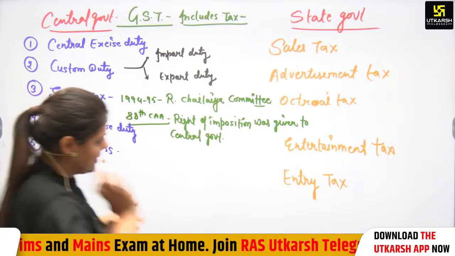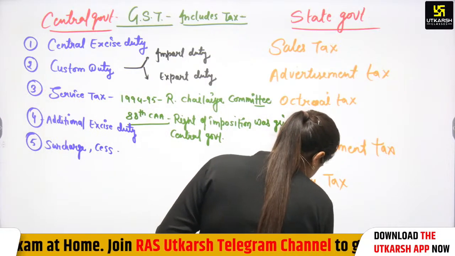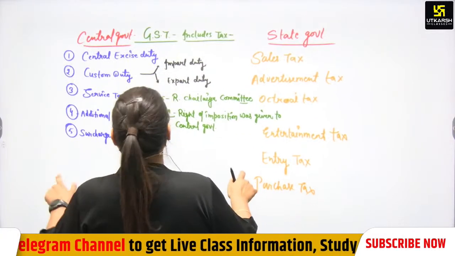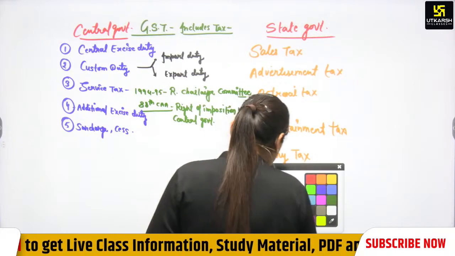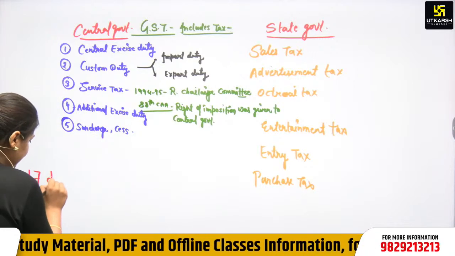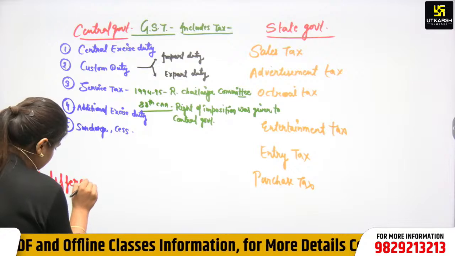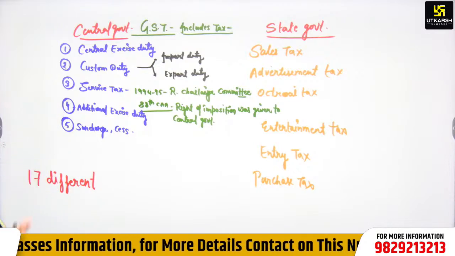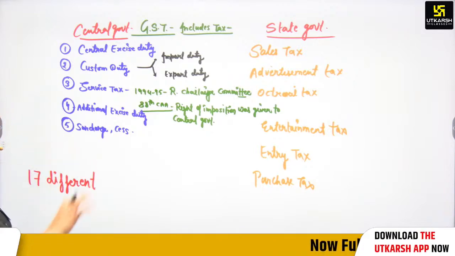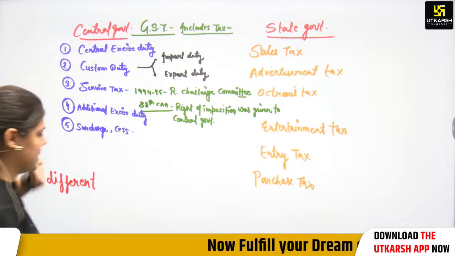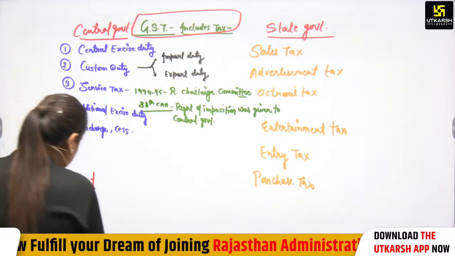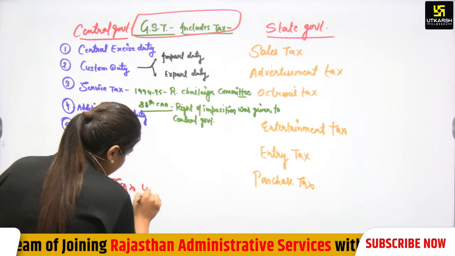Okay, purchase tax, again we can say the purchase tax. So overall we can say that there are different types of tax, but overall the government imposes 17 different indirect taxes. We are not going to discuss all 17 taxes here. This is an example of what are the taxes which are included in GST. So GST included central government taxes and state government taxes also. So 17 different taxes were included in GST.